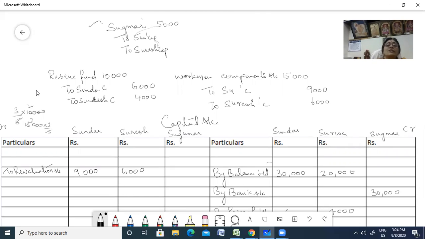Since Sukumar is not able to bring it, debit his account. If he were bringing in cash, you would have debited bank, isn't it? Now that he is not bringing cash, you debit Sukumar's capital account with 5,000 and share this 5,000 among the old partners. You credit the partners with the money he is bringing as goodwill. So 5,000 in 3:2 is 3,000 and 2,000. We share it to the old partners in the old profit sharing ratio.